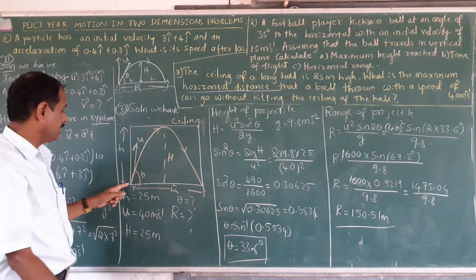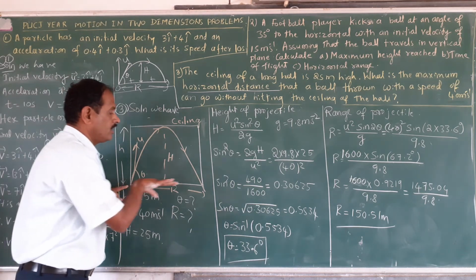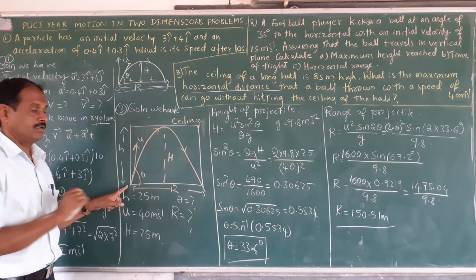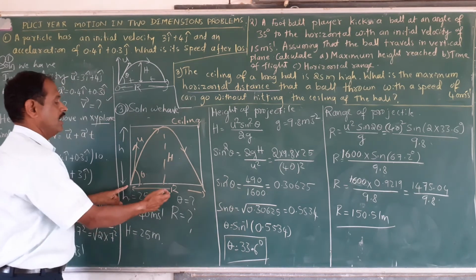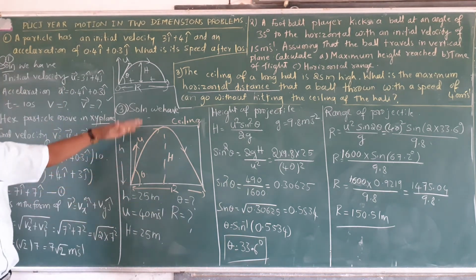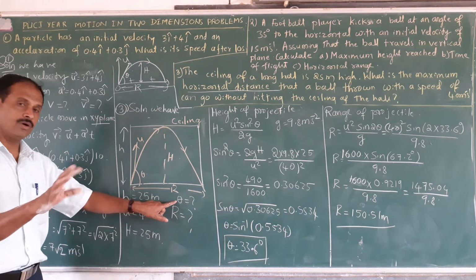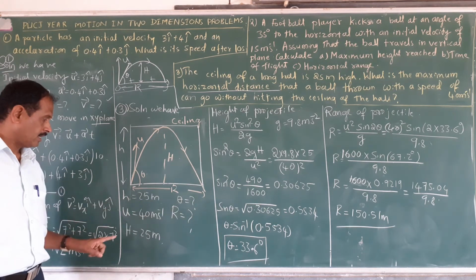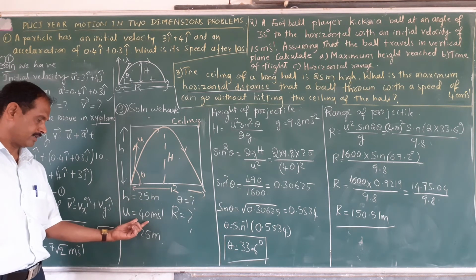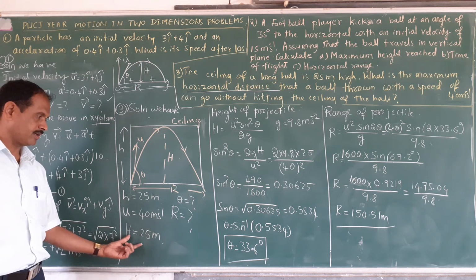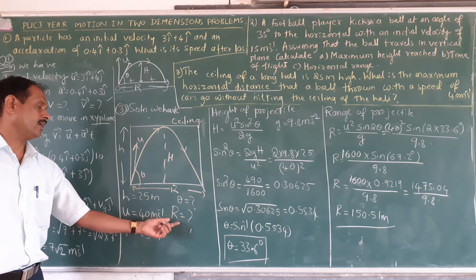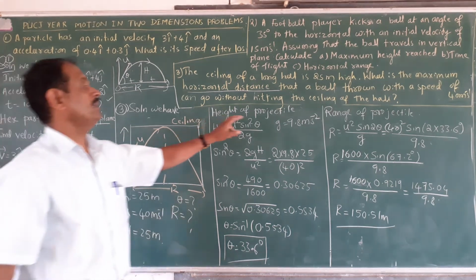What you have to calculate? How much horizontal distance is covered? That is the horizontal range R you have to calculate. Height is 25 meters. Theta we don't know, you have to calculate it. And u is 40 meters per second. H is 25 meters. First we have to find out theta and then the range.